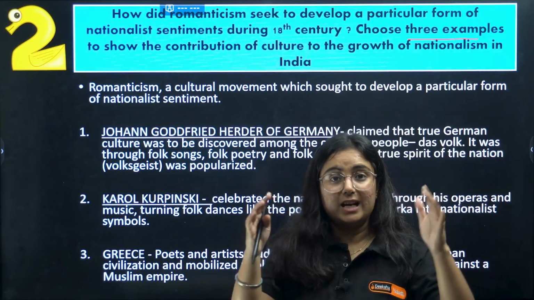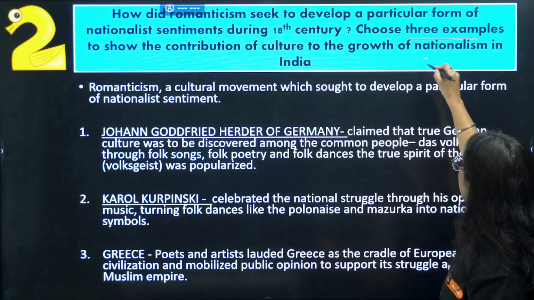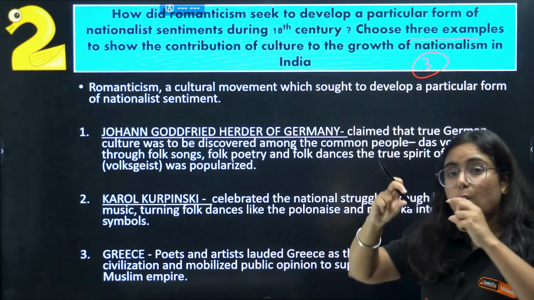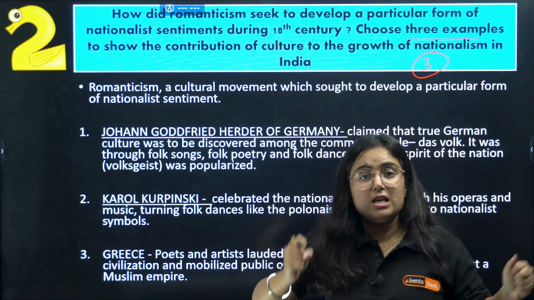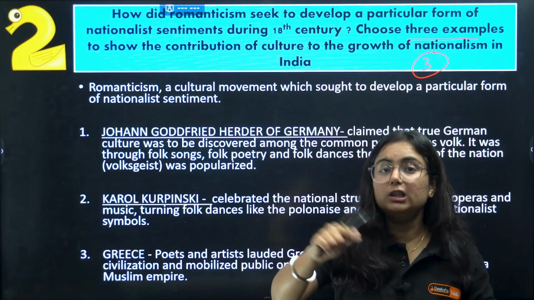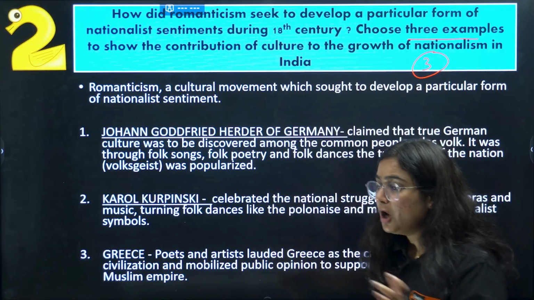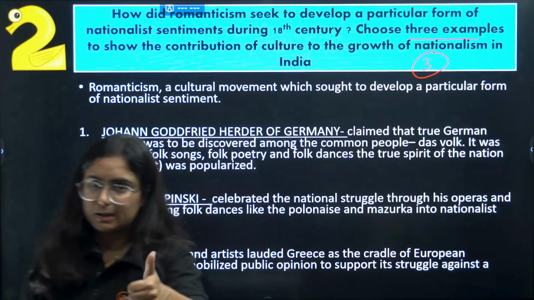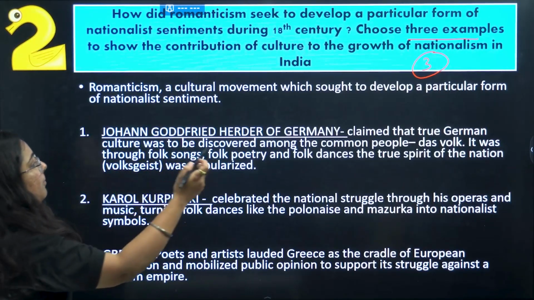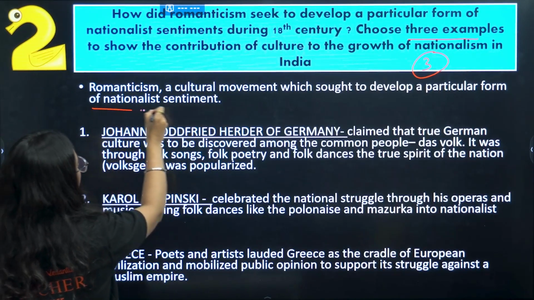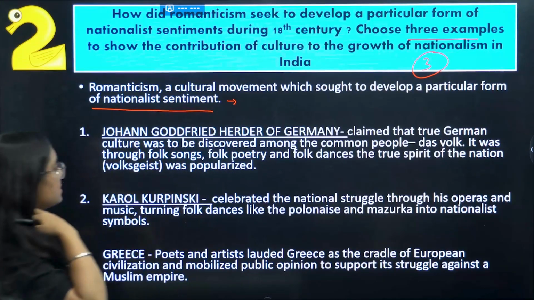Along with these 3 examples, we are going to write an introductory line so that the examiner understands that you know the meaning of Romantic nationalism or Romanticism. Romanticism is a cultural movement which sought to develop a feeling of nationalist sentiments.